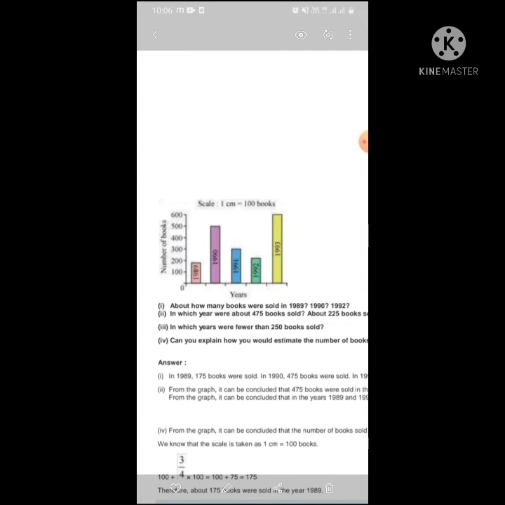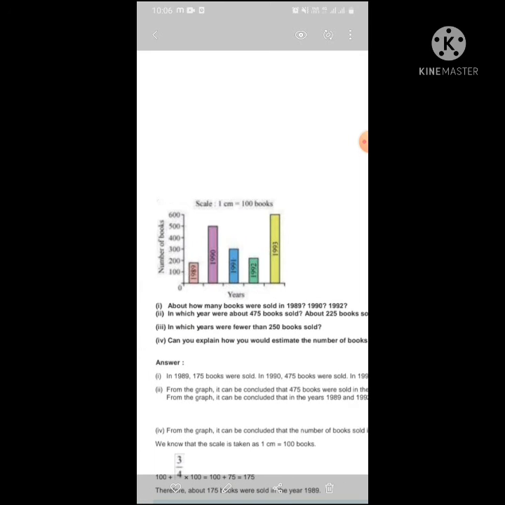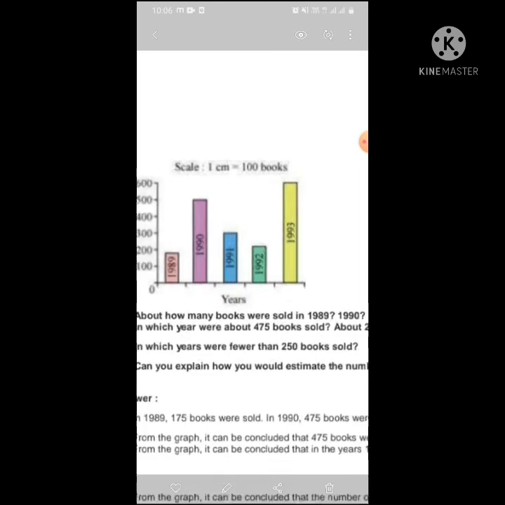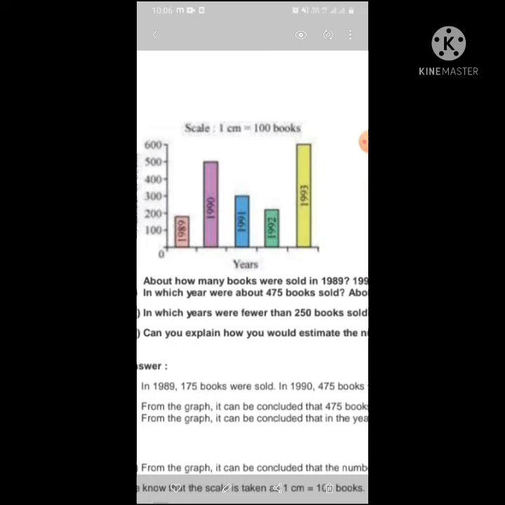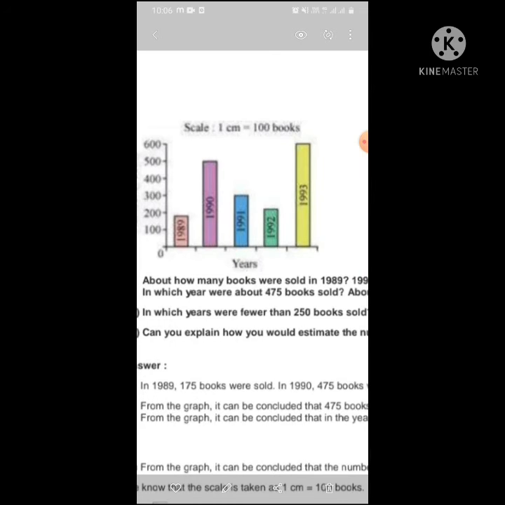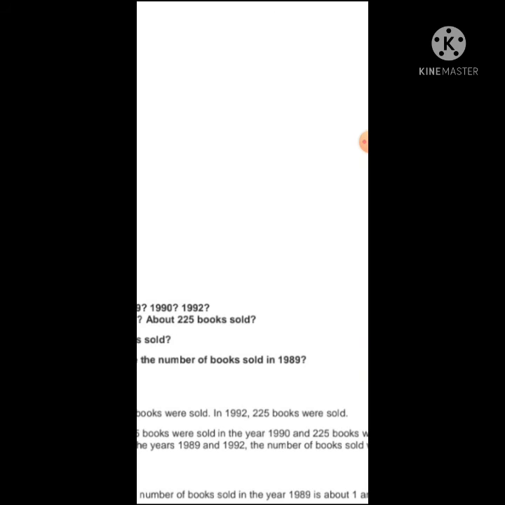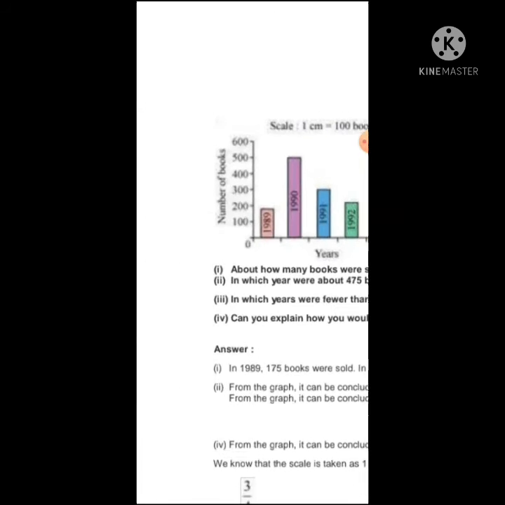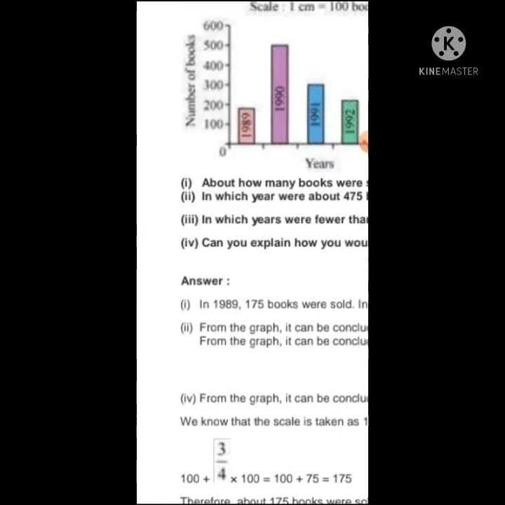In 1989, how many books were sold? You can see that it is less than 200. In this graph we cannot measure exactly, but if you see in your textbook, the measure will be 175. And in 1990, 475 books were sold, and in 1992, 225 books were sold. It is very easy, you just have to see the graph, measure with the help of a scale, and write that number.